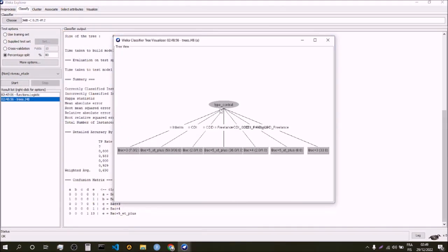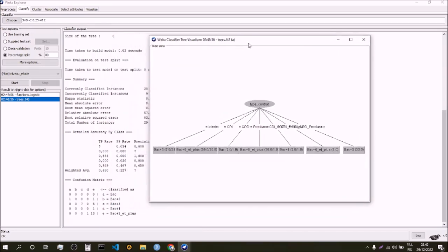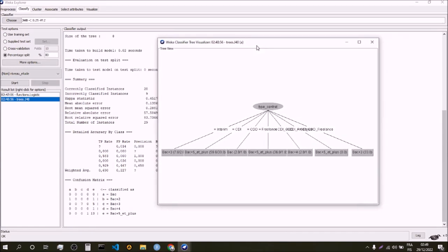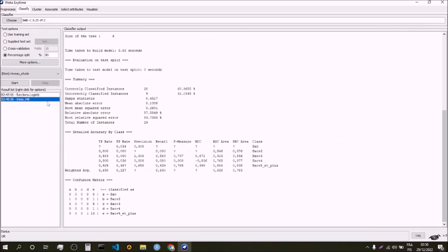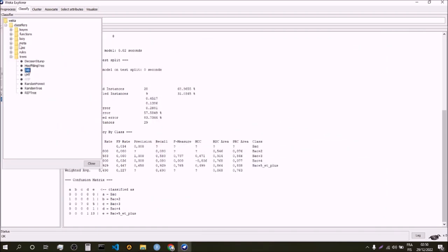By visualizing it, we can see which is the most important variable, which allows us to predict what level of studies that they want. At the top, it is the type of contract. So basically, if we know the type of contract, we can also know the level of studies which the company is looking for. Now, finally, we will do a neural network here.